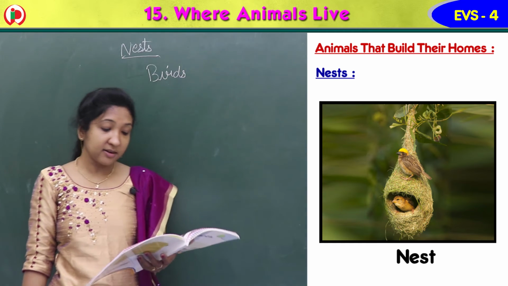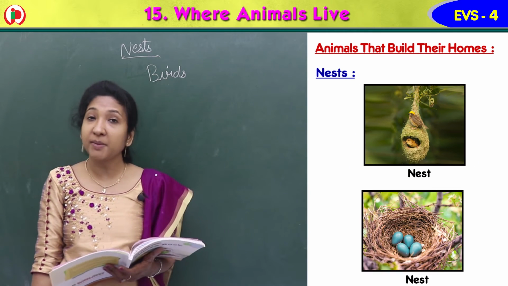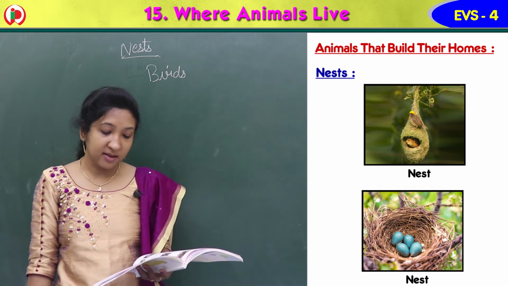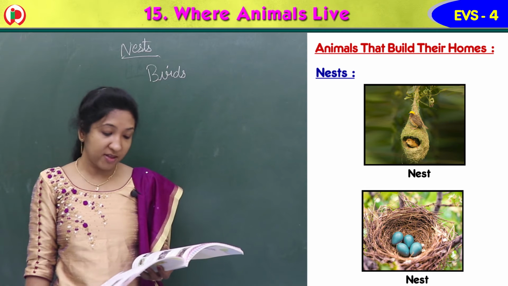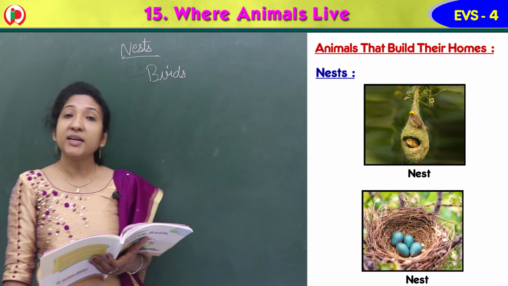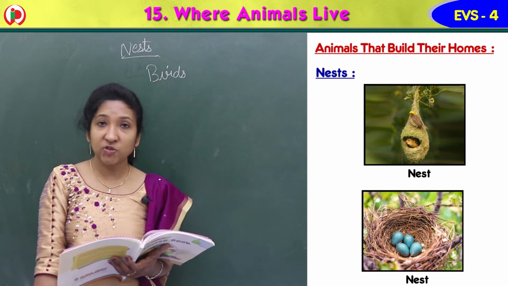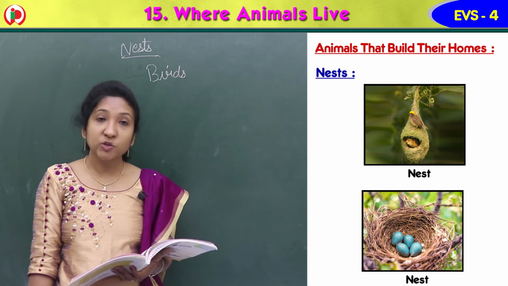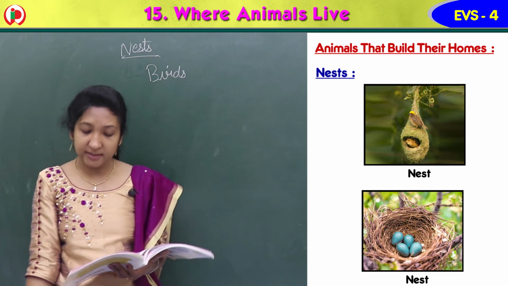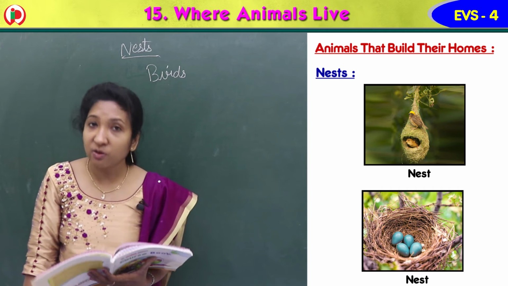Birds build nests when they have to lay eggs. They use straw, thread, twigs, leaves, grass and feathers to build them. They themselves build nests on the trees. They use straws, twigs, branches of trees, thread and leaves. They collect all these things and build nests to lay eggs and to take care of the young ones.